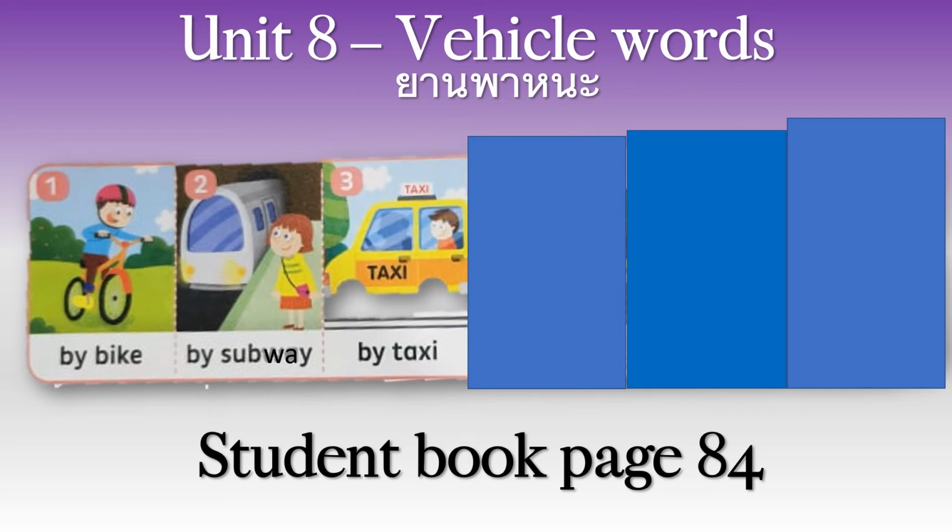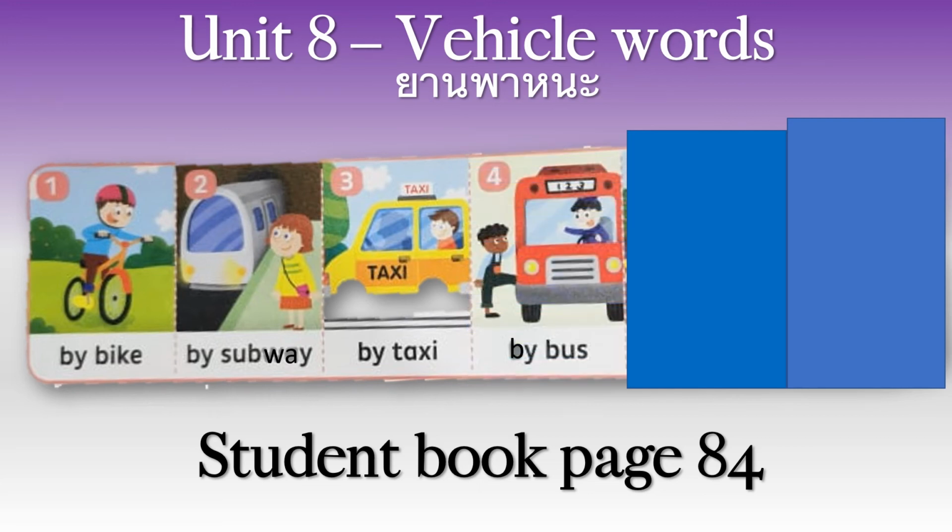By taxi. Lots of taxis in Bangkok, all different colours. Red, purple, green and yellow. Purple and yellow. Pink, pink and blue, pink and yellow, blue, blue and red, many, many different ones. By bus, lots of buses in Bangkok. Red ones, orange ones, blue ones, there's a pink one, there's a small orange ones that used to be green but now they are orange. Lots and lots of buses.